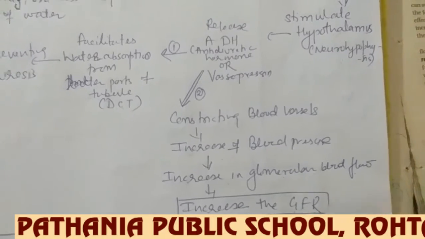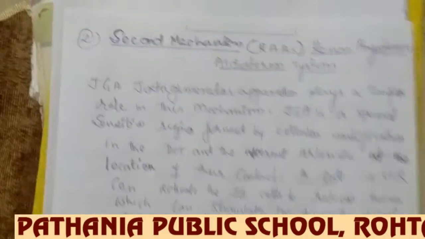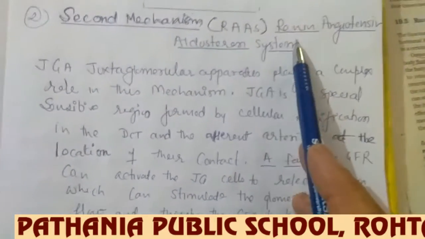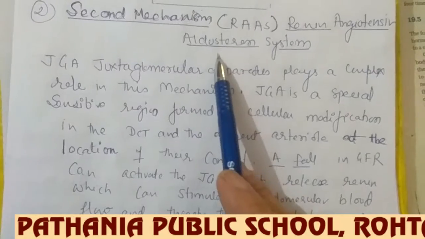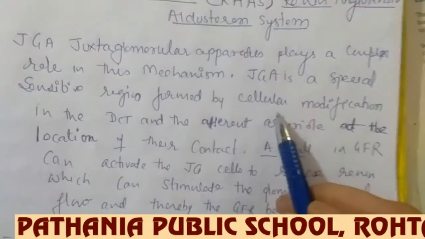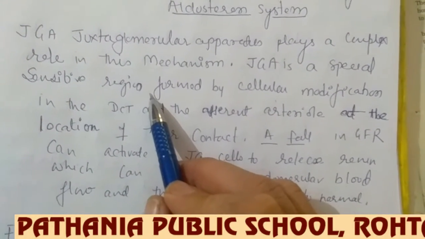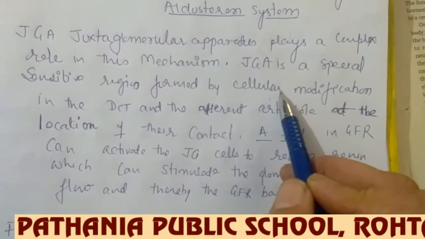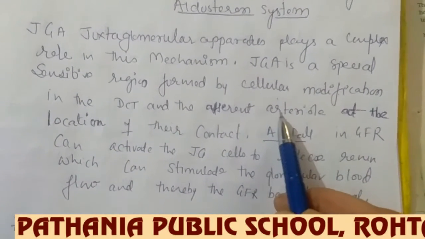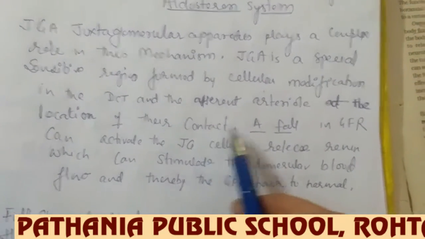Another mechanism is called the second mechanism. The name of it is RAS. RAS means renin angiotensin aldosterone system. Juxtaglomerular cells are present in the DCT, and these are sensitive, specialized modified cells present in the DCT and in the afferent arteriole also, where it comes in contact with the Bowman's capsule, and a fall in GFR can activate the juxtaglomerular cells.